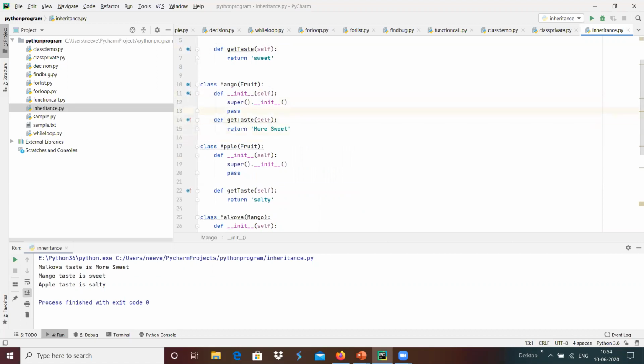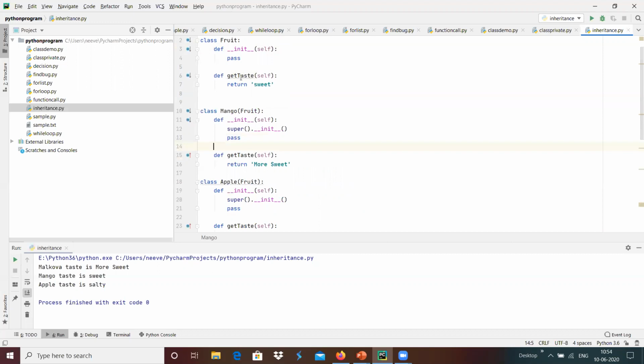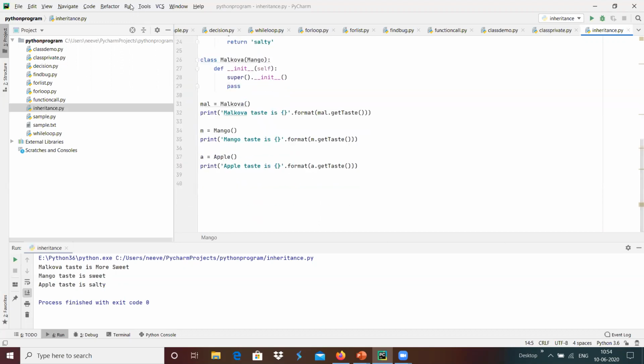We will see whether we are getting more sweet or sweet for this Malgova. Now the mango has the get taste property of more sweet, and fruit has the get taste property of sweet over here. And I'm going to run this inheritance.